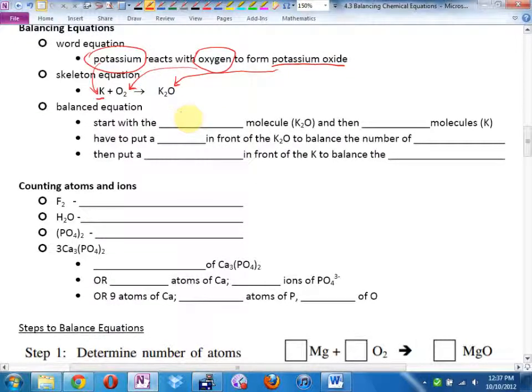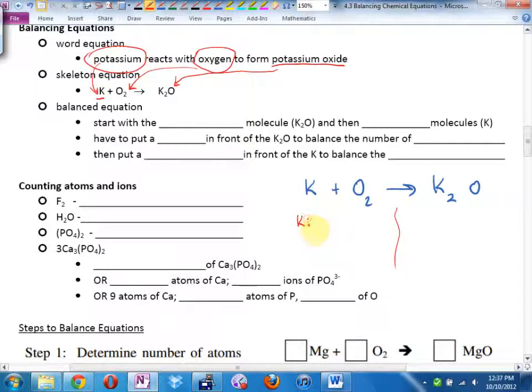Let's get the balanced equation. Going to rewrite it over here. K plus O2 becomes K2O. Now, some of you may reach the point where you can kind of just see the answer, and that's great. But if you want a systematic way to get here, until you get good, here's what I do. Once I've written down the skeleton equation, I'm going to try and balance this. I list how many of each atom there is on each side.